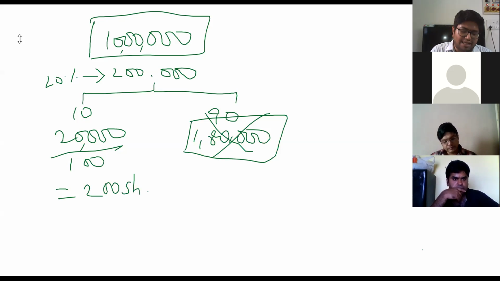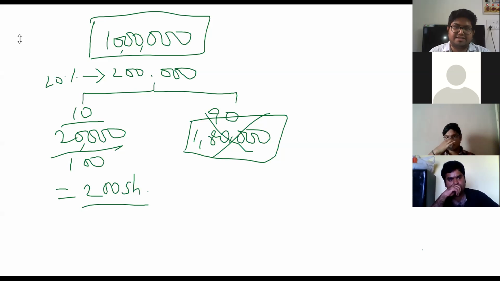Hence, 90% of 2 lakhs is 1,80,000. This is lost. So what is left over is only 10%, where the value is only 20,000. This 20,000 is given as each share of 100 rupees. Hence it has come to 200 shares. So this is what he has mentioned. So after internal reconstruction, shares held by C in B is 200 shares. That's what I wanted to conclude here.